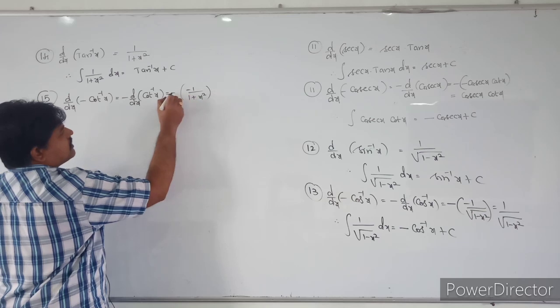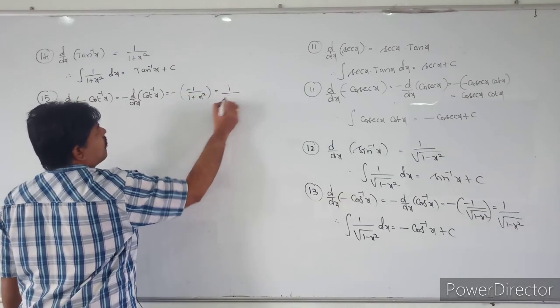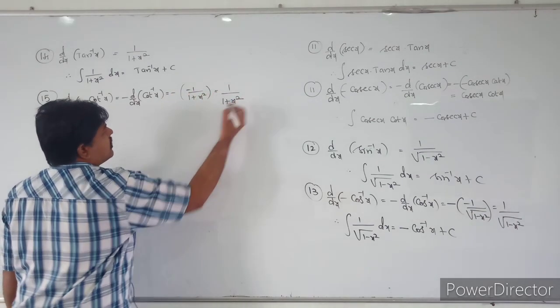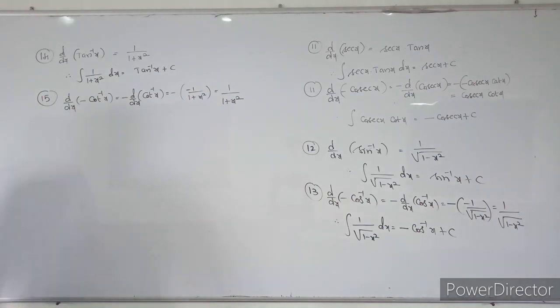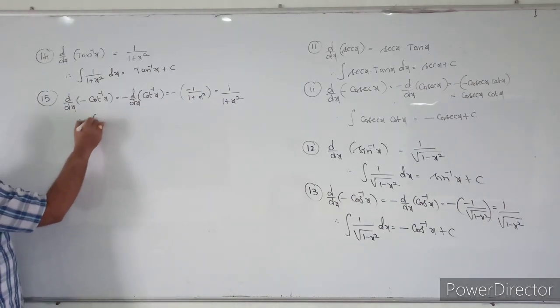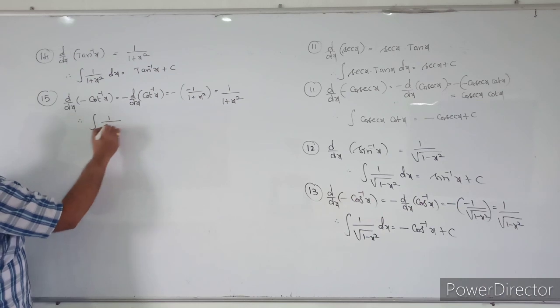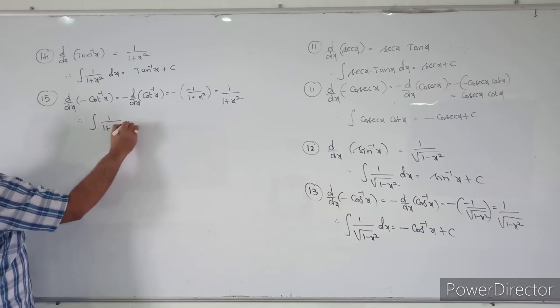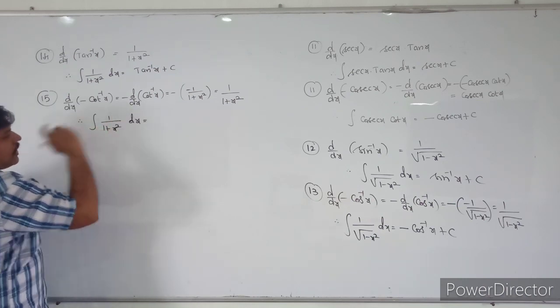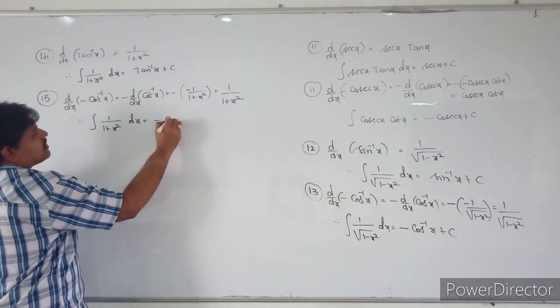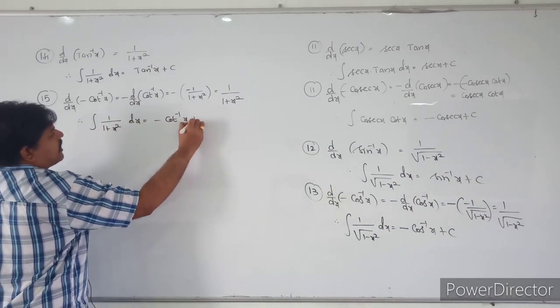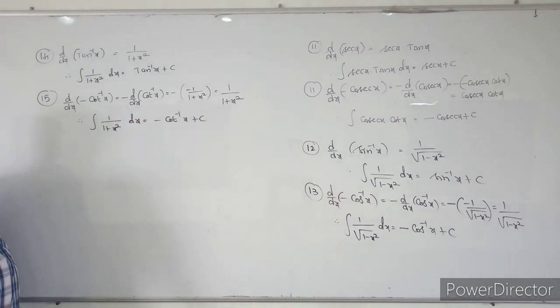Minus of minus will become plus, so it will become 1 by 1 plus x square. So, therefore, the integral of 1 by 1 plus x square into dx can also be written as minus cot inverse x plus c.